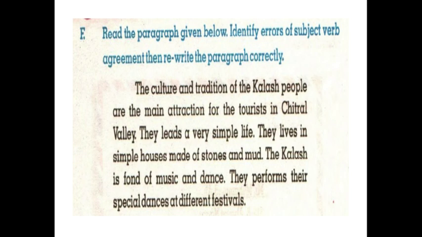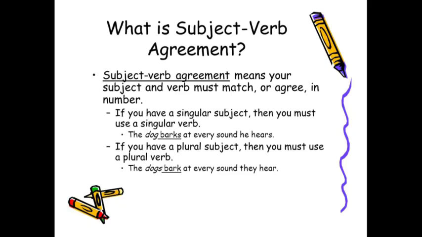Now move on. Read the paragraph given below. Identify errors of subject-verb agreement. Then rewrite the paragraph correctly. What is subject-verb agreement? Look at this. Subject-verb agreement means your subject and verb must match or agree in number. If you have a singular subject, then you must use a singular verb. For example, the dog barks at every sound he hears. The dog barks. Singular dog, and the verb used here is with S.